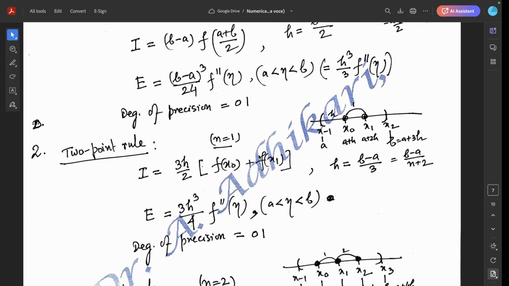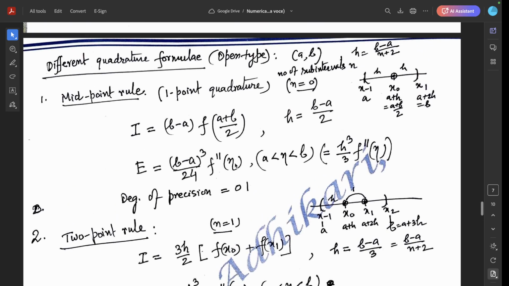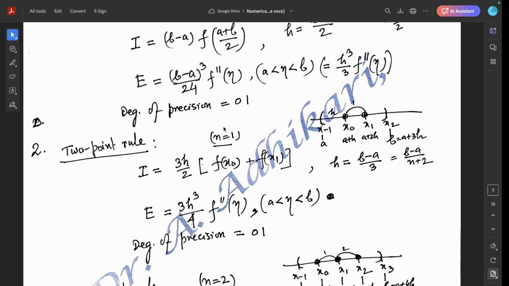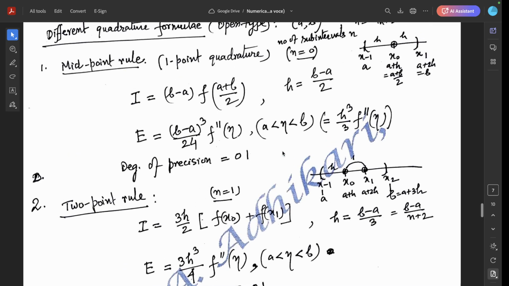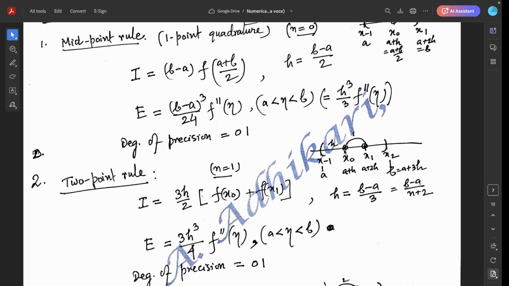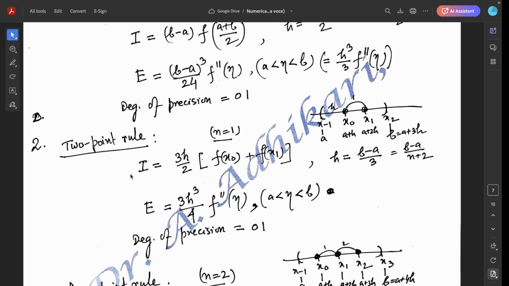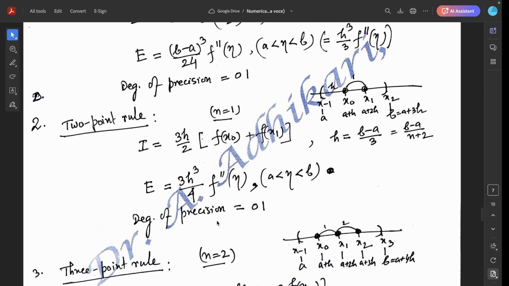And for the 2-point rule, this is the open type quadrature formula, and the number of subintervals n is 1, and this x0, x1 is the 2-point. So this is named the 2-point quadrature rule. The approximate integration value is 3h by 2 bracket f(x0) plus f(x1), and the error term is 3h cubed by 4 f double dash eta, and the degree of freedom is 1.